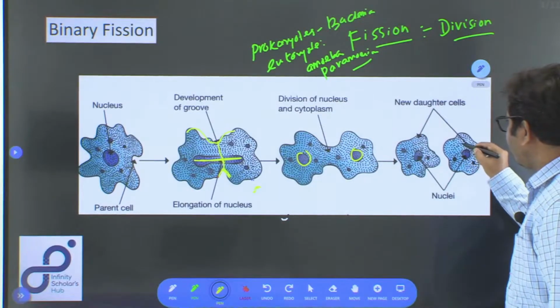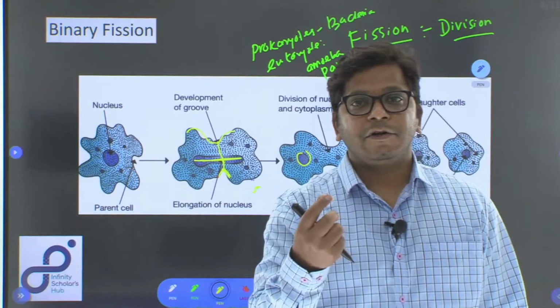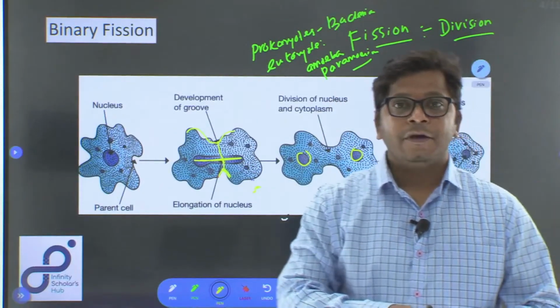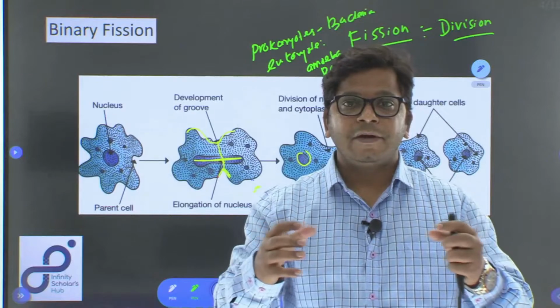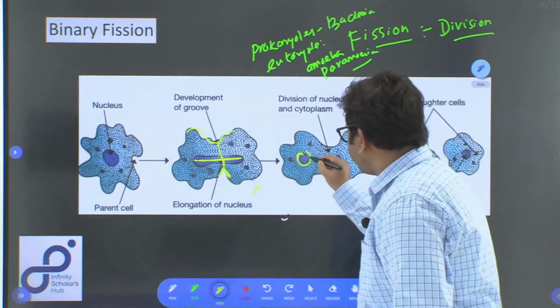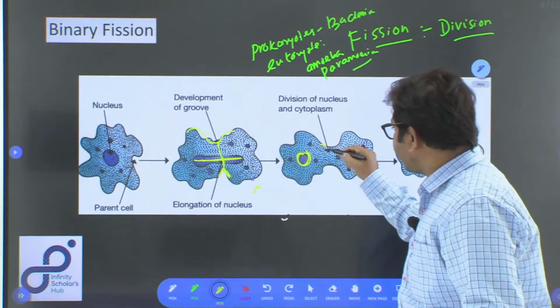So, the new daughter cells which will be produced will contain the nucleus also, because the nuclear material is replicating here. There will be replication of the nuclear material, the chromosome will replicate. As the chromosome replicates, they will form two daughter nuclei, and then the cytoplasm will divide.